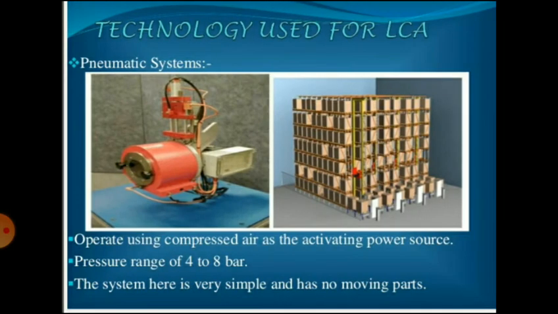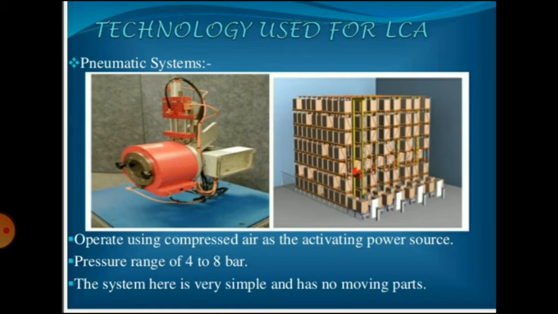The second system that we will see is the pneumatic system. These systems are operated using compressed air as the active power source. Usually, the pressure used is in the range of 4 to 8 bars. Typically, compressed air is available through piping.